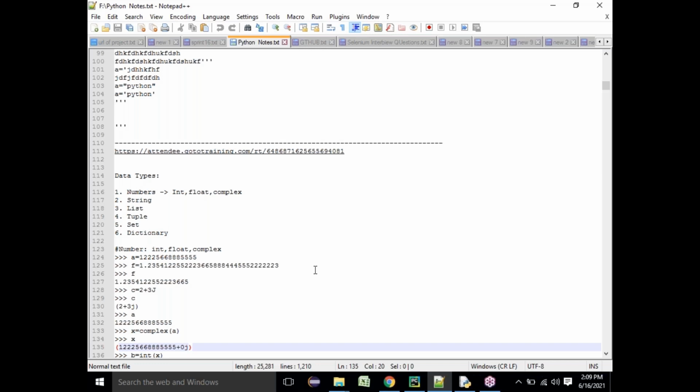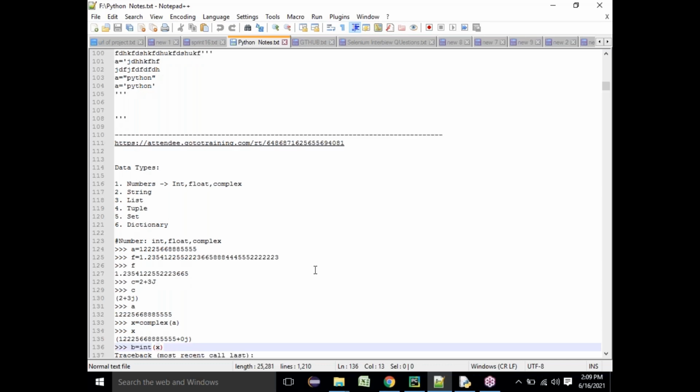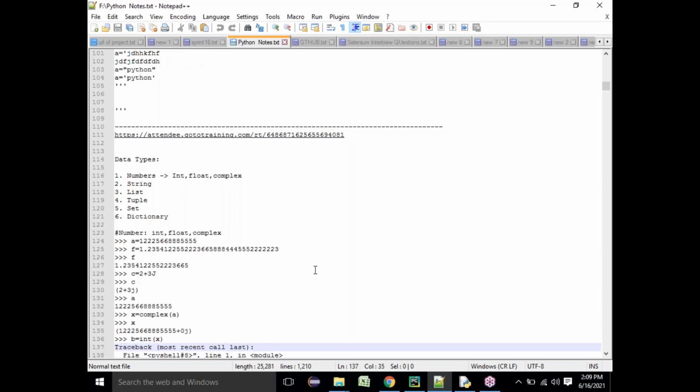So after that, what we are going to see in this data types today is numbers and string. And then by tomorrow, day after tomorrow, I'll complete the other data types. So what is this number data type? You already know it can be an integer, it can be a float. I already shared the notes.